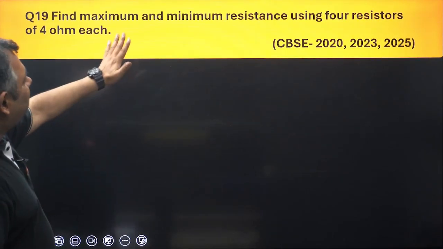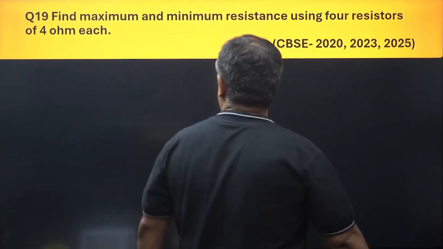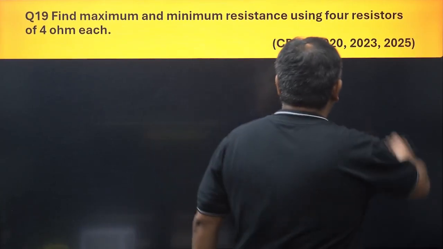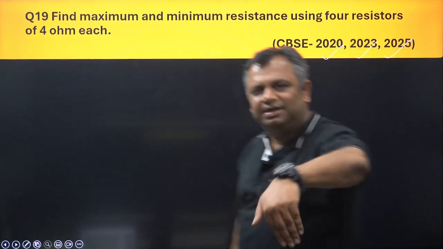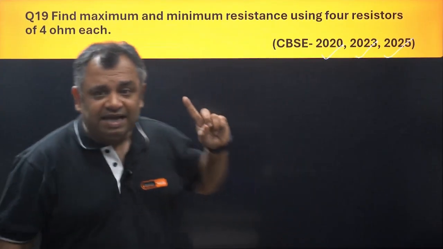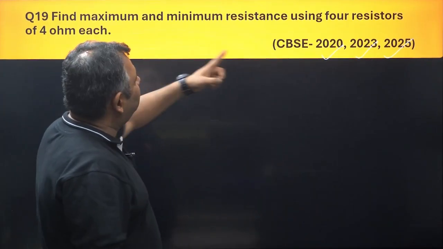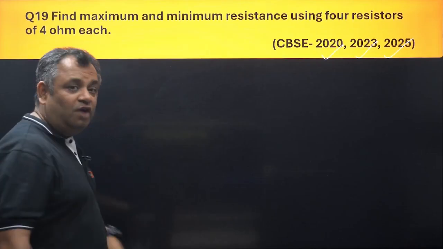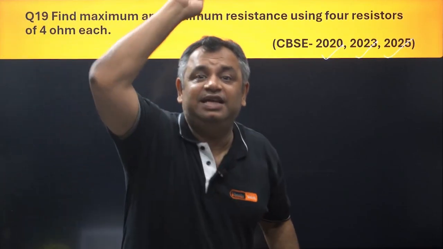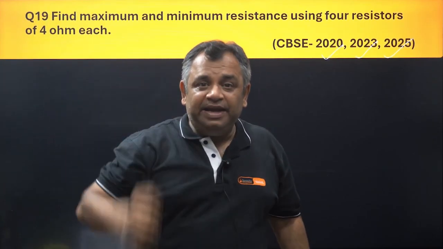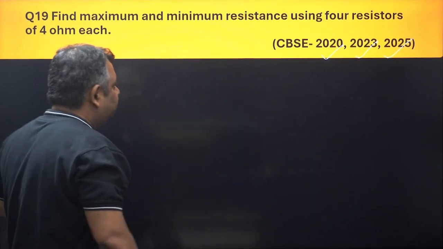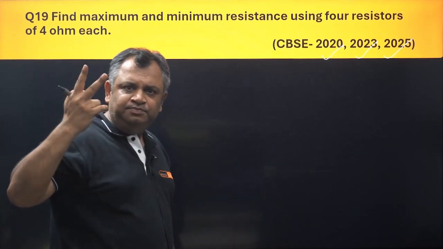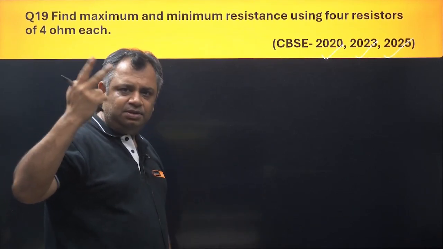Find the maximum and minimum resistances using 4 resistors of 4 ohm each. It has come in 2020, 2023, 2025, and with all probability may come next year. So what is it asking? It is asking you to find maximum and minimum resistances using 4 resistors of 4 ohms each. That means all the resistances are equal here. Let's draw the diagram. There are just 2 ways in which we can have a connection, series and parallel.